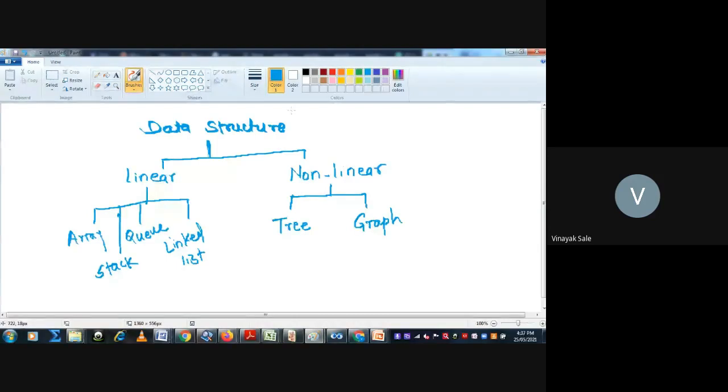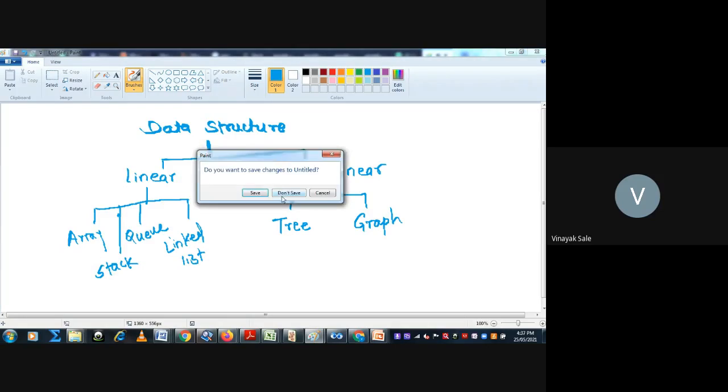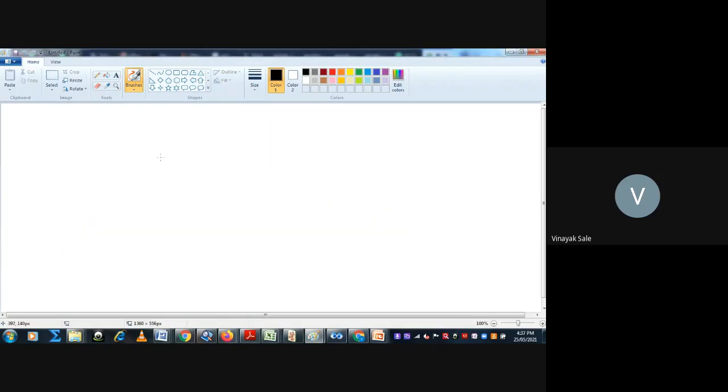Then we have seen that the data structure is divided into two parts, such as dynamic data structure and static data structure. A data structure which has a specific size is a static data structure, and a data structure which has no specific size is dynamic.